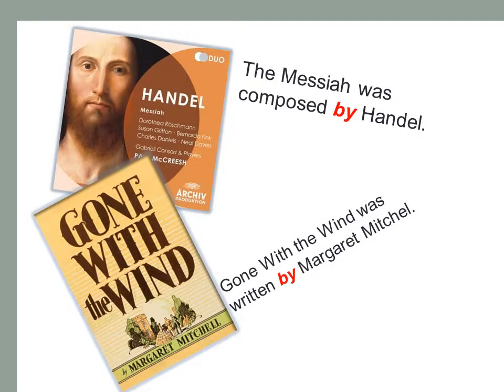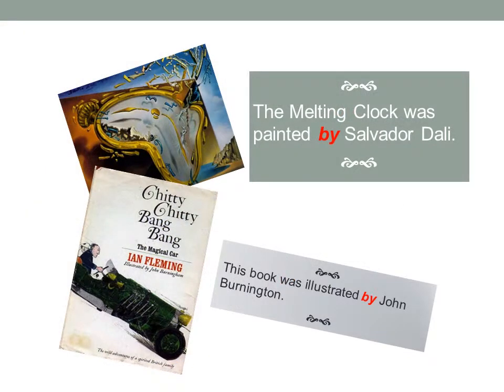It is also important to mention the writers and composers of music, and also actors that play a certain role in a certain movie, or directors. The Messiah was composed by Handel. Gone with the Wind was written by Margaret Mitchell. The Melting Clock was painted by Salvador Dali. The book was illustrated by John Burnington.